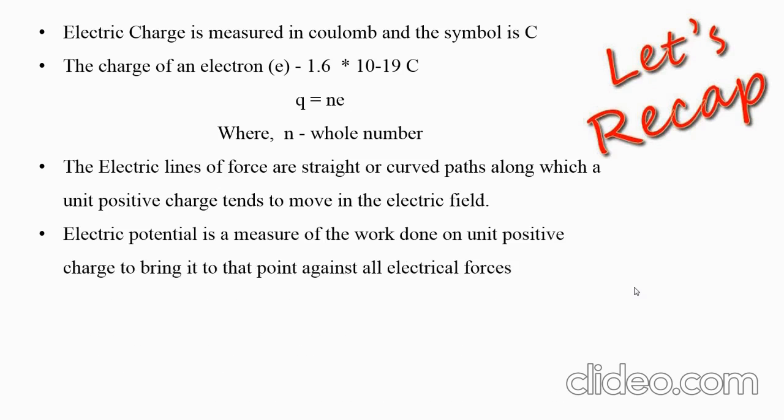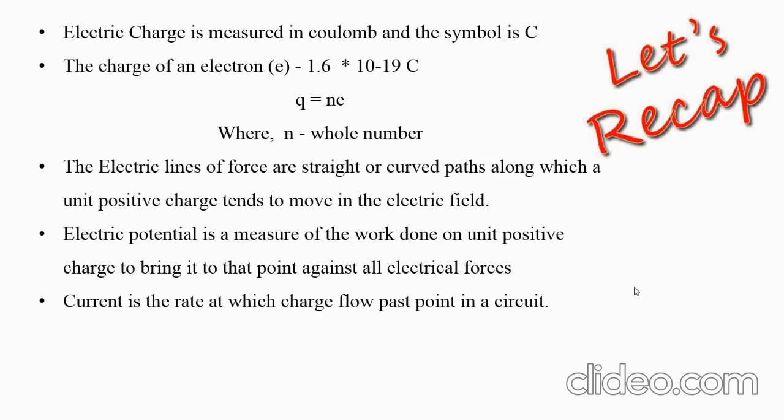Next we saw about electric potential. What is electric potential? Electric potential is a measure of the work done on a unit positive charge to bring it to that point against all electric forces. Next, current. What is current? Current is the rate at which charge flows past a point in a circuit, and the formula is I is equal to Q by T. To measure current, the formula is I is equal to Q by T. And the SI unit of current is ampere and its symbol is A.